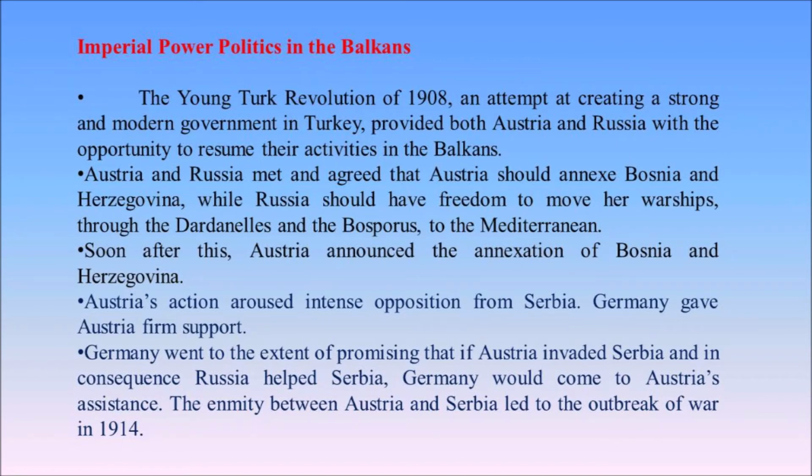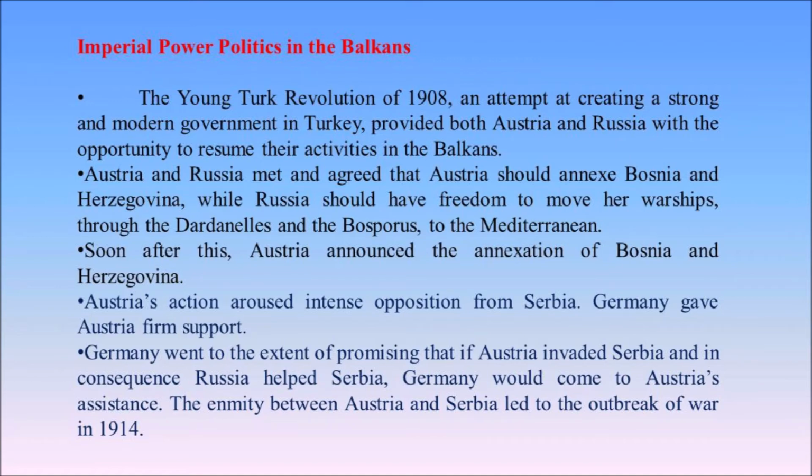The Young Turk Revolution took place in 1908. It started as an attempt to modernize the government in Turkey. In the Balkan region, Austria and Russia saw it as an opportunity to take control over the Balkans.